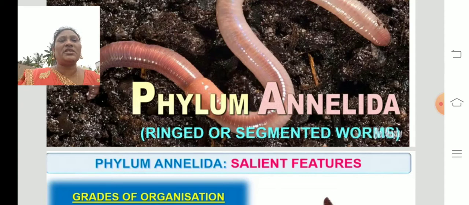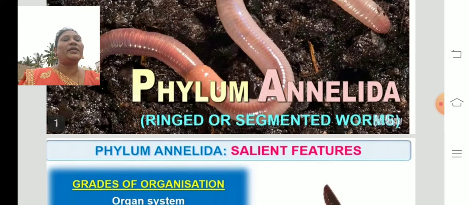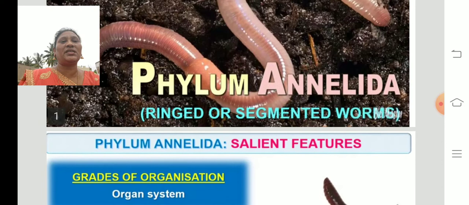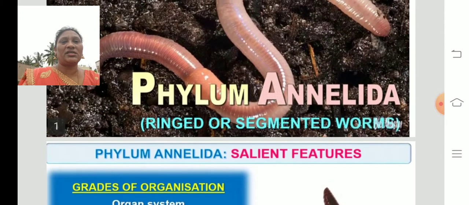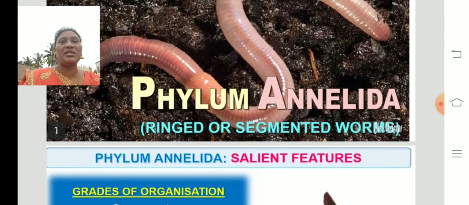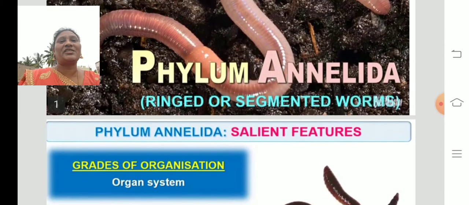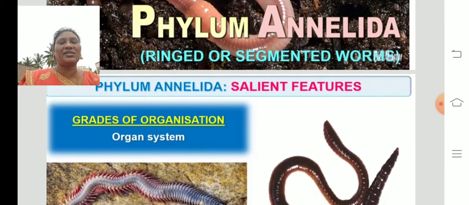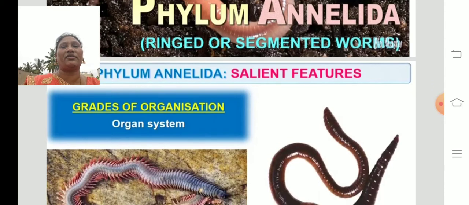The next phylum is Annelida. Here you can see the segmented worms. Segmented means you can see the circles on the body surface. The best example is earthworms. The body surface consists of circular structures. They are called segments, and this is called segmentation of the body.